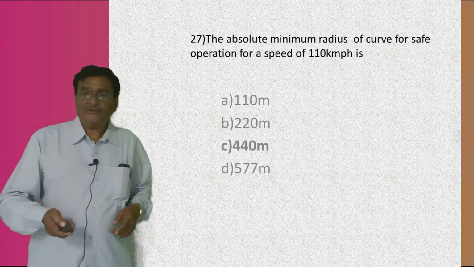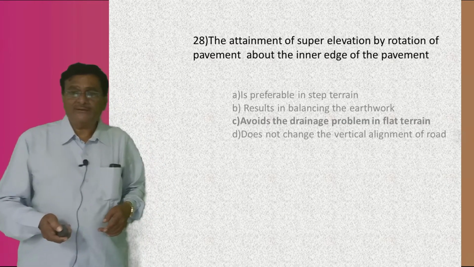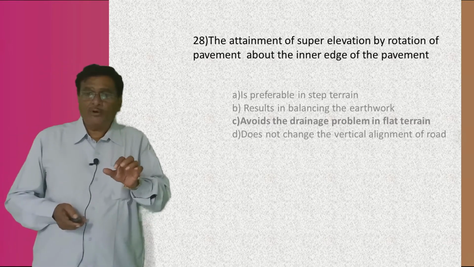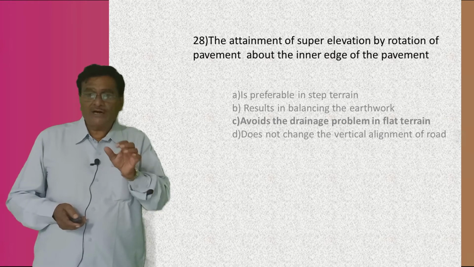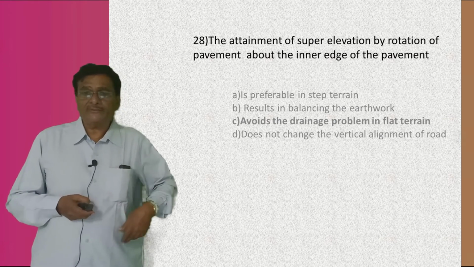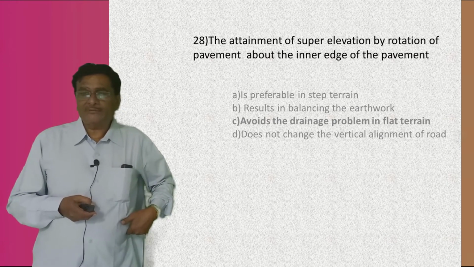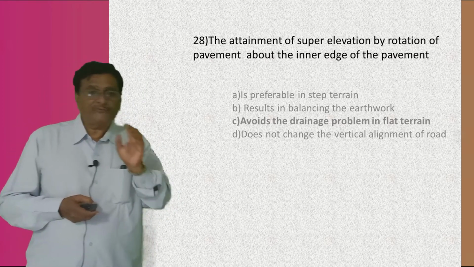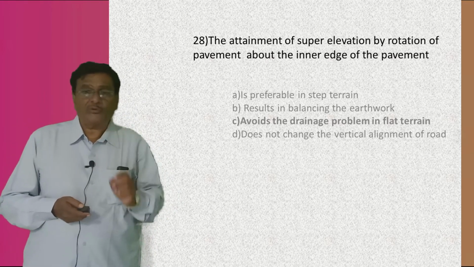Okay, then coming to the next one: the attainment of the superelevation by rotation of the pavement about the inner edge of the pavement. I repeat question number 28.